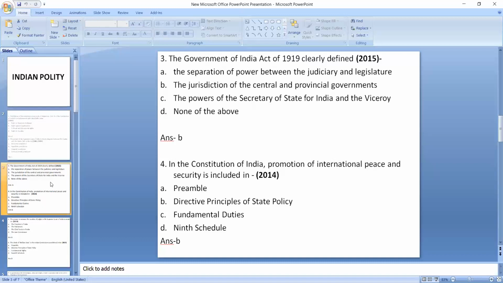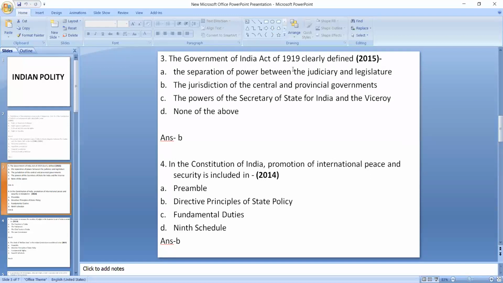Here are some questions that I have collected. You see, the Government of India Act of 1919 clearly defined. This question came in 2015. Okay. The separation of power between the judiciary and legislature, the jurisdiction of the central and provincial governments, the powers of the Secretary of State for India, and the Viceroy, none of the above. So you see, which I have already said, try to read the polity paper in a systematic manner. When you study the historical background, the constitutional framework, then obviously you will go through this Act. Okay, so this question will be easy for you to answer.